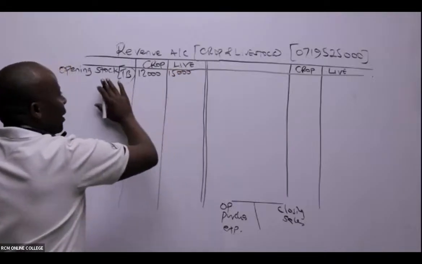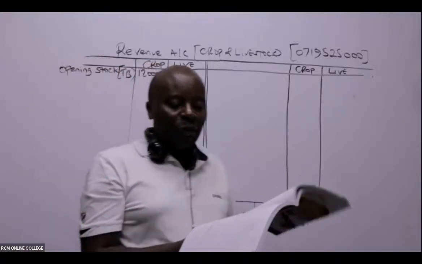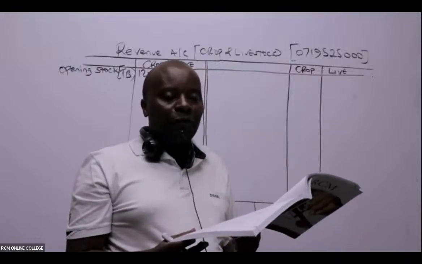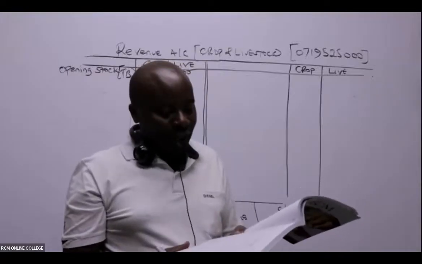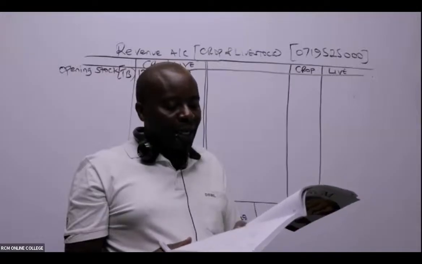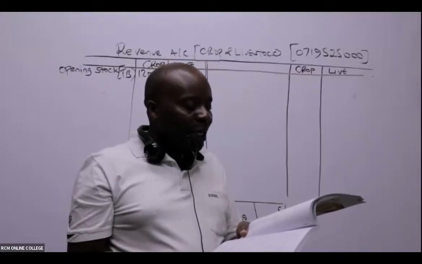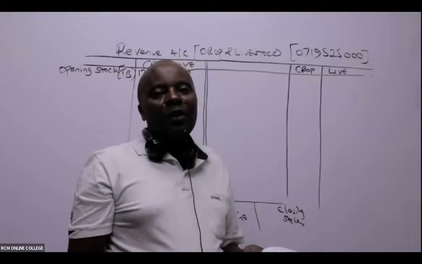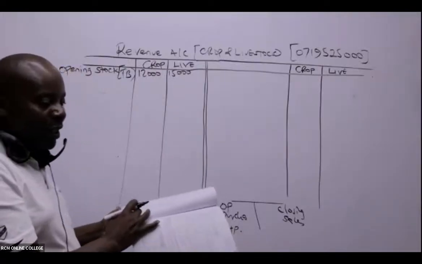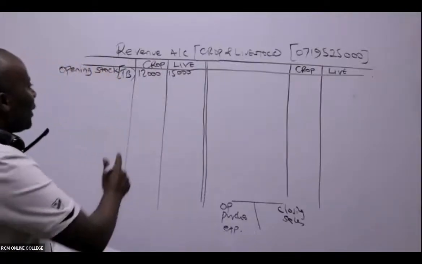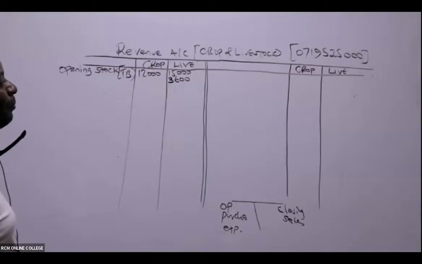This is the opening inventory, because you can see it is on 1st April 2011, and yet we are doing this at the end of 31st March 2012. So 31st March 2012 is closing, and then 1st April 2011 will be opening. Apart from that, we still have livestock feeds. It's very clear that this is going to the livestock account. Livestock feeds, 3,600. You don't have to write another opening stock here. That's enough.